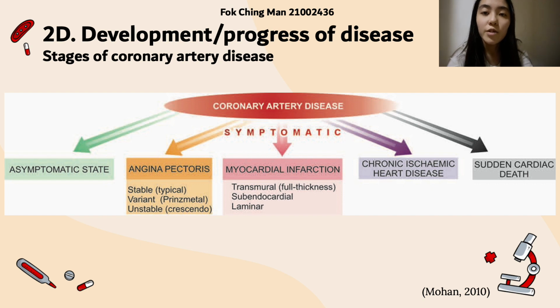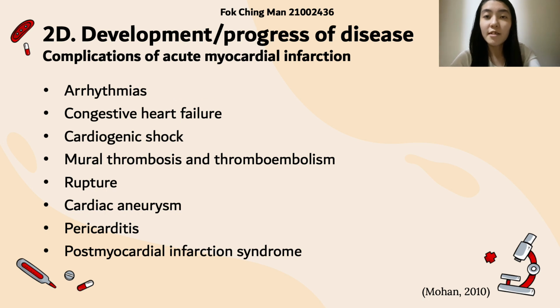Firstly, atherosclerosis is initially asymptomatic. Stable angina develops when the atherosclerotic plaque obstructs the arterial lumen partially. It may further progress to unstable angina, myocardial infarction, and eventually sudden cardiac arrest as a result of the development of atherothrombosis.